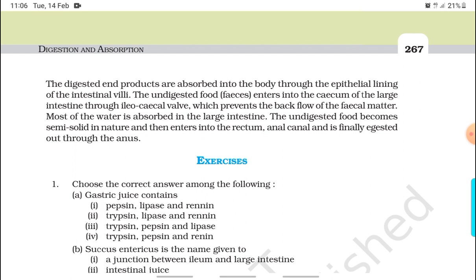The undigested food or feces enters into the cecum of the large intestine through the ileocecal valve, which prevents the backflow of the fecal matter. Most of the water is absorbed in the large intestine. The undigested food becomes semi-solid in nature and then enters into the rectum and anal canal, and is finally egested out through the anus.